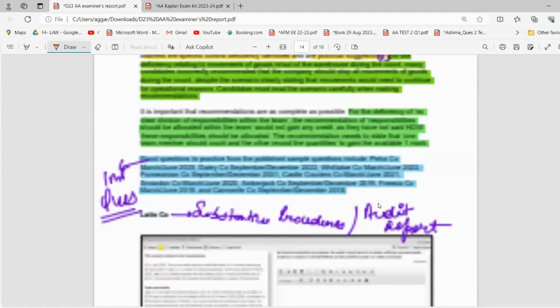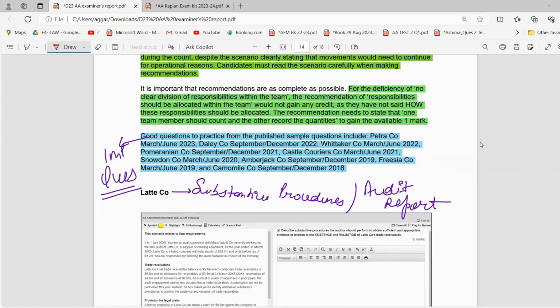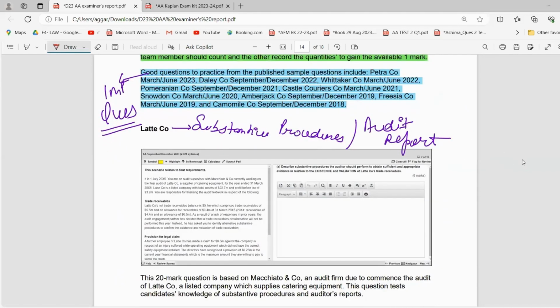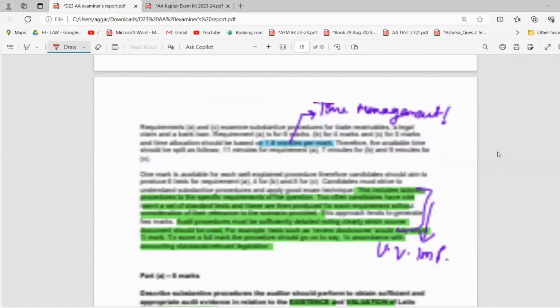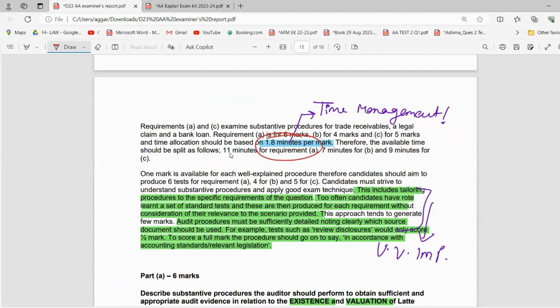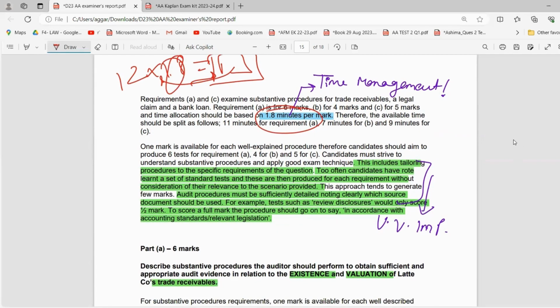Then these are some of the important questions from your same internal controls topic. Last question is about the substantive procedures, the audit report, etc. Again, very, very important. So this is the time management that they have given, which I also suggest students that you should, for example, if it is like a 2 marker, you have to multiply it by 1 point, and whatever time you're getting, you have to devote that much time to this question. So similarly, if it is like a 12 marker, you just have to multiply it by 1 point and you get your time. So time management in audit is very, very, very important.